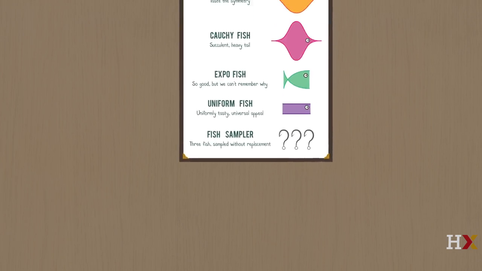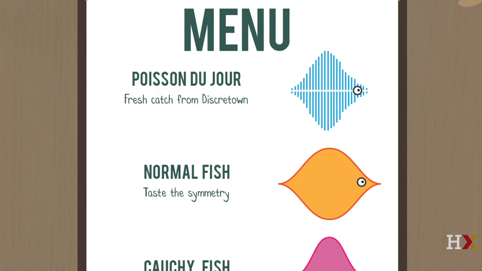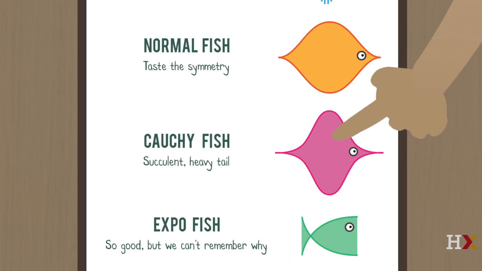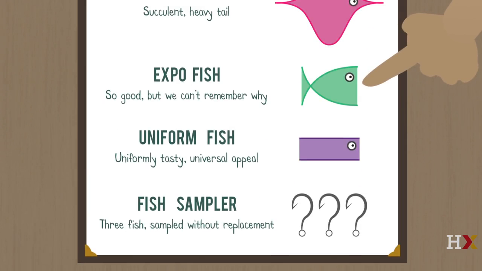Each of our dishes has its own special flavor and story. Our most popular fish is the normal fish. But if you'd like something more exotic, you can try the koshi fish. It has an amazingly thick, juicy tail. Or the expo fish. It will make your hunger decay exponentially.